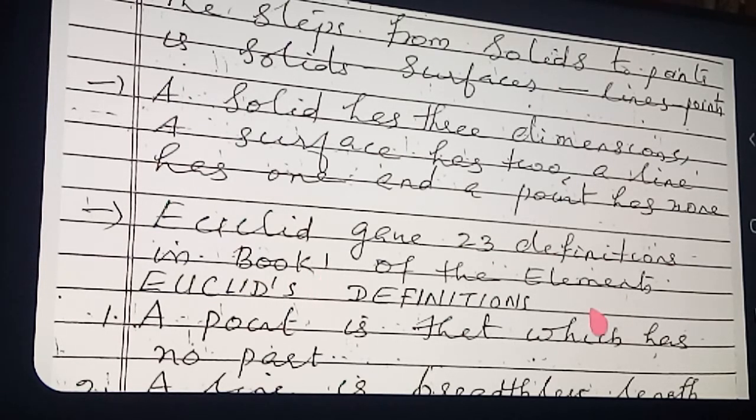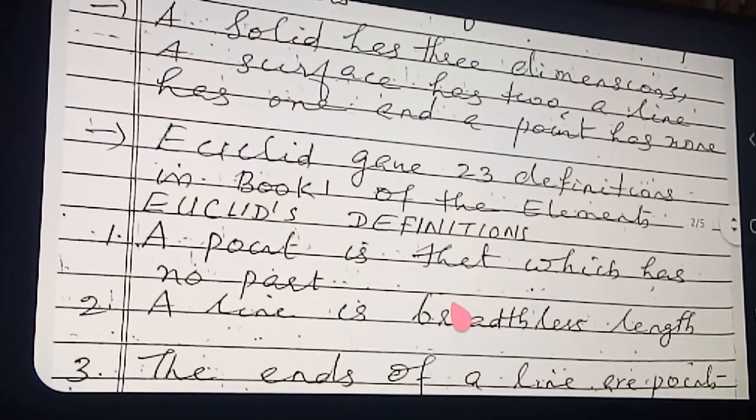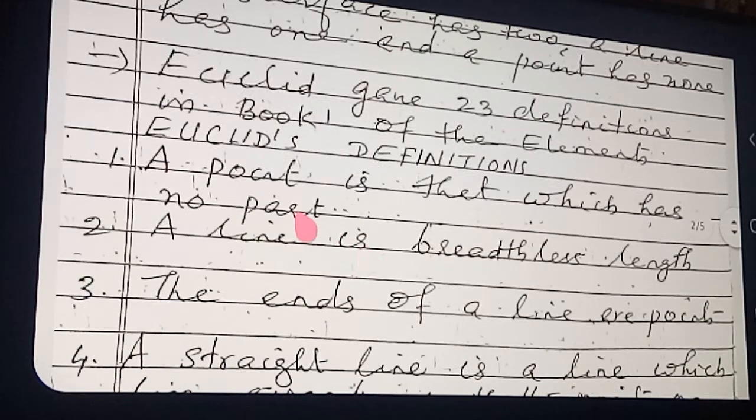Some of Euclid's definitions are given below. These all points are asked either in the form of stating definitions, axioms or postulates. So go through Euclid's definitions.